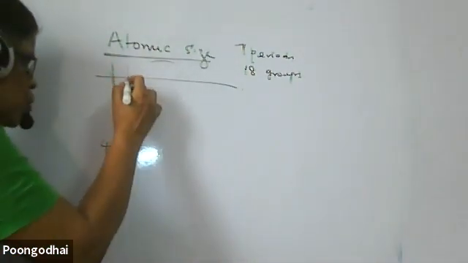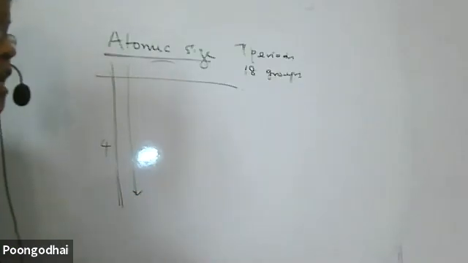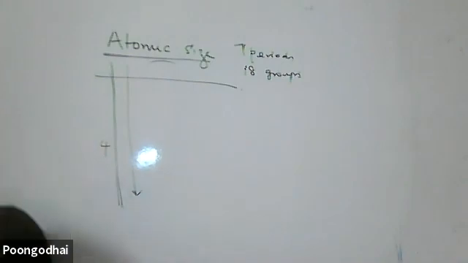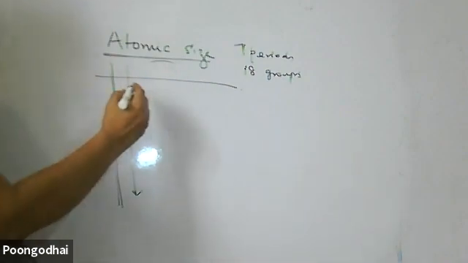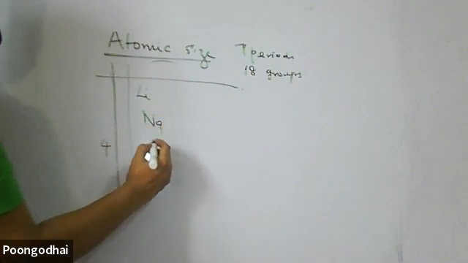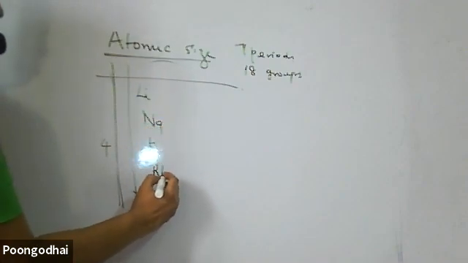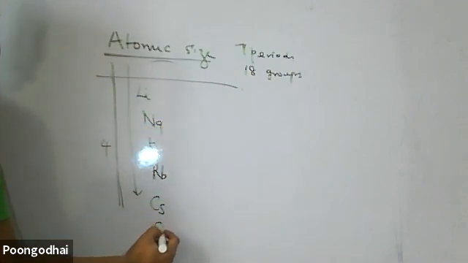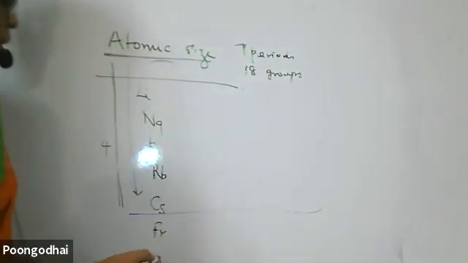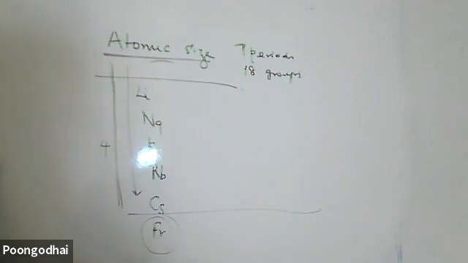So when I move down the group, what increases? The number of shells increases, so the size of the atom increases. For example, in the first group: lithium, sodium, potassium, rubidium, cesium, and francium. We won't talk about francium because they are all radioactive elements.